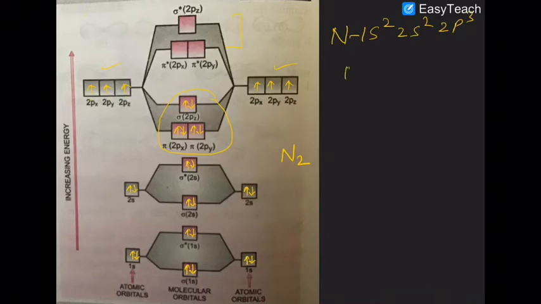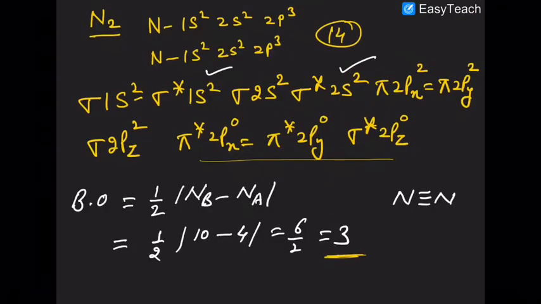So in the case of N2, you can see the configuration: sigma 1s2, sigma star 1s2, sigma 2s2, sigma star 2s2, pi 2px equal to pi 2py, and then you have sigma 2pz. So memorize that configuration in your mind. We already did that. This is the configuration of the N2 molecule, so memorize that. Clearly understood now?